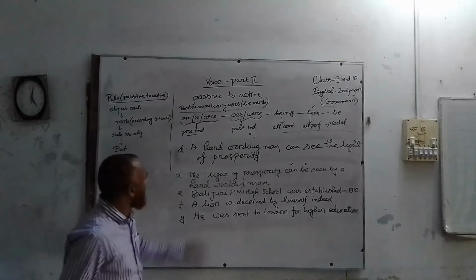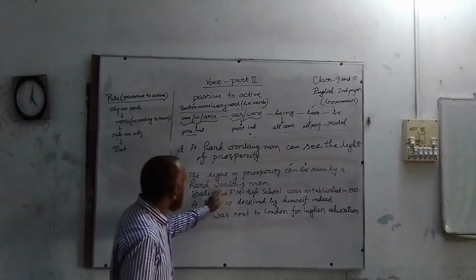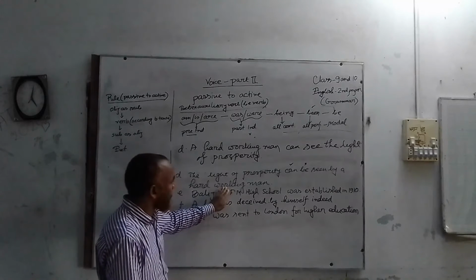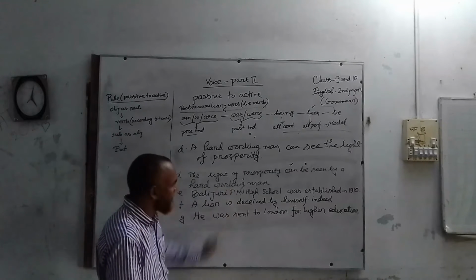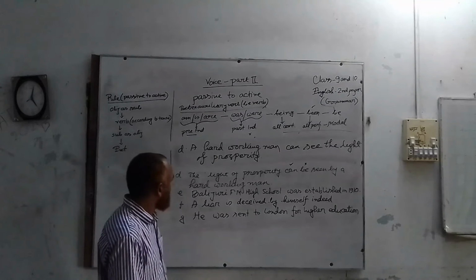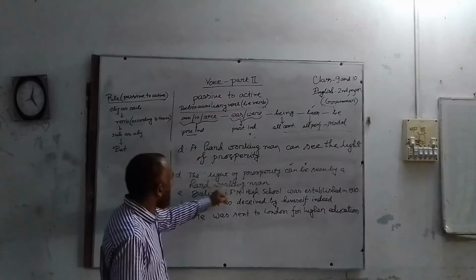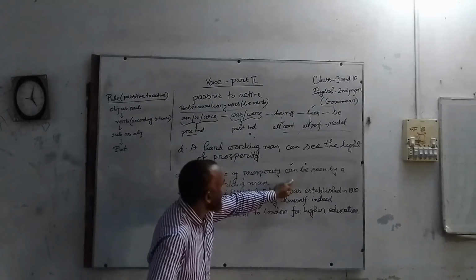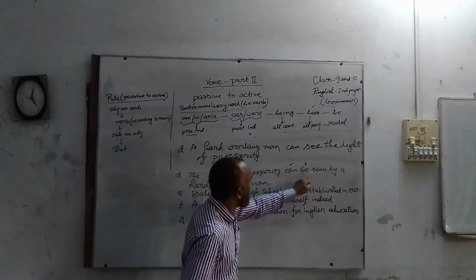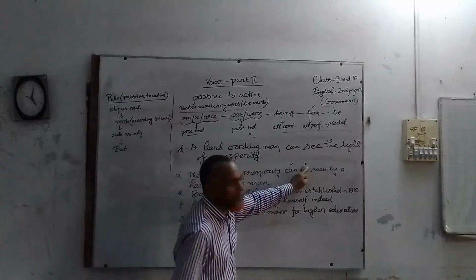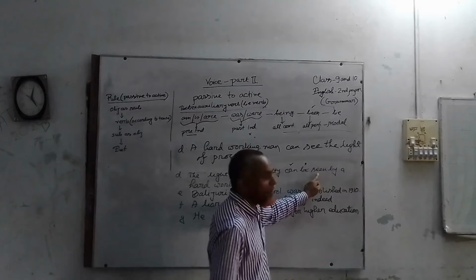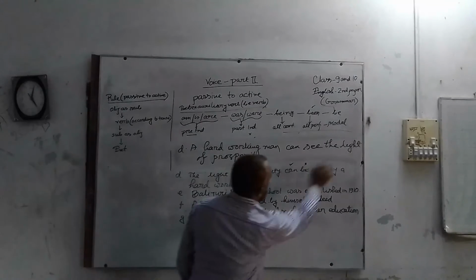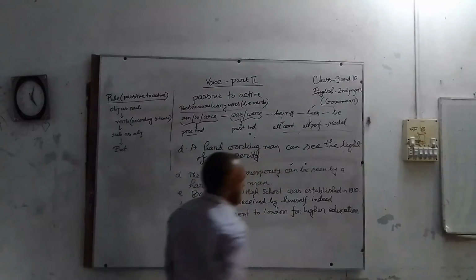Are you clear? I will tell you. Here clearly we find the complement, by whom the work has been done or can be seen. A hard-working man, then modal, then after modal we should not use be, we should use the base form of see, then the subject as object.